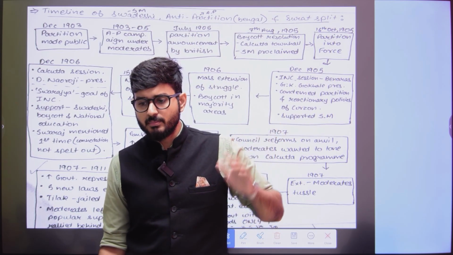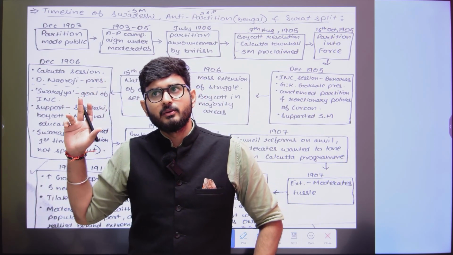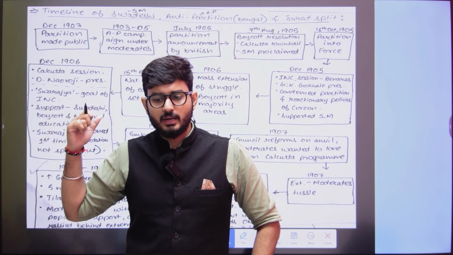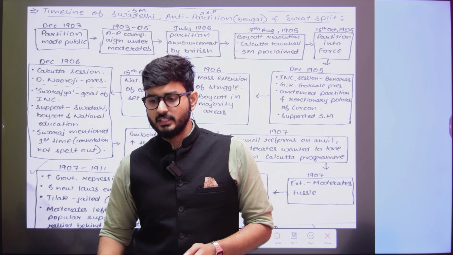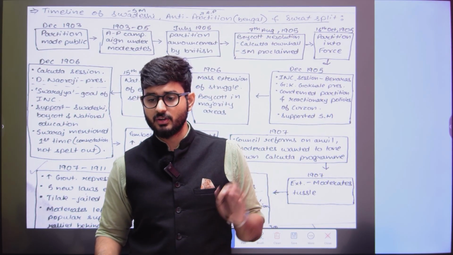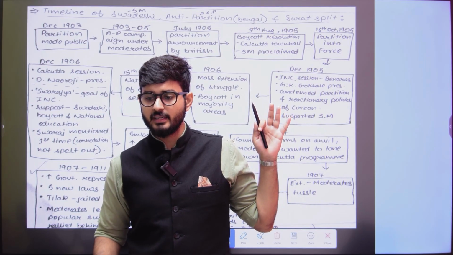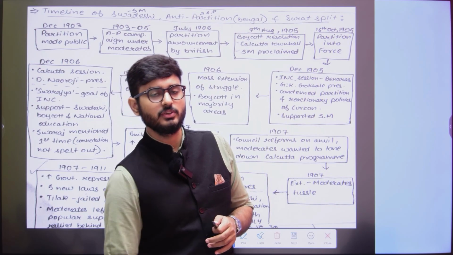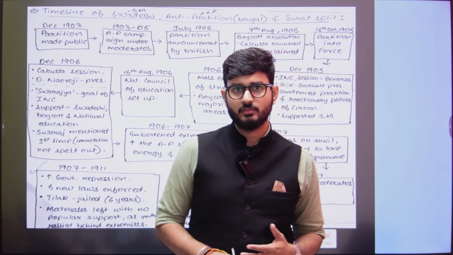However, when the rising nationalism happened, the Britishers felt insecure, and in that insecurity, they decided to divide Bengal.